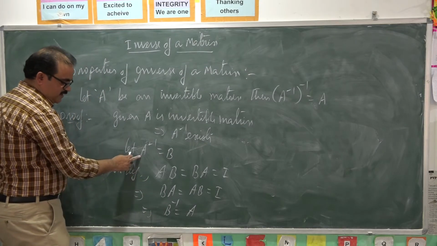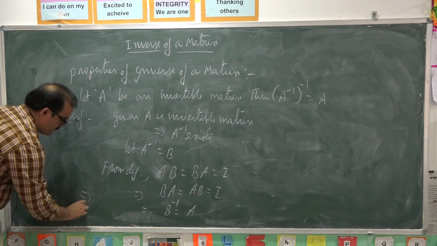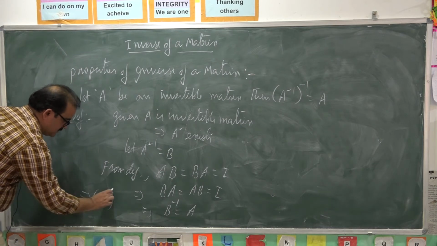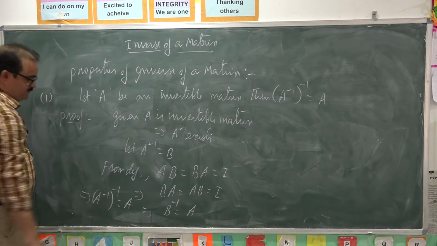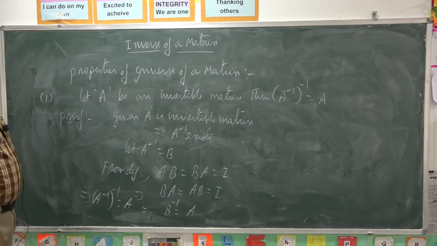From our assumption, A inverse. So A inverse whole inverse is equal to A. This is the first property.